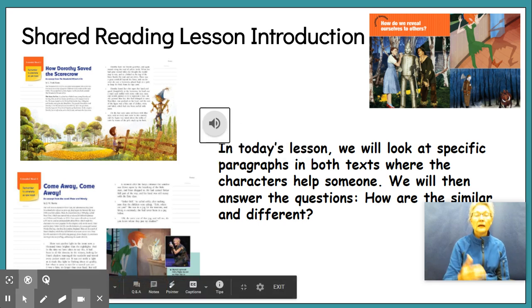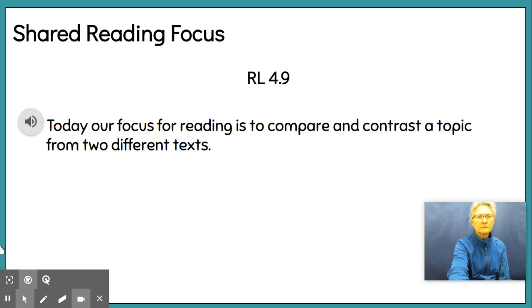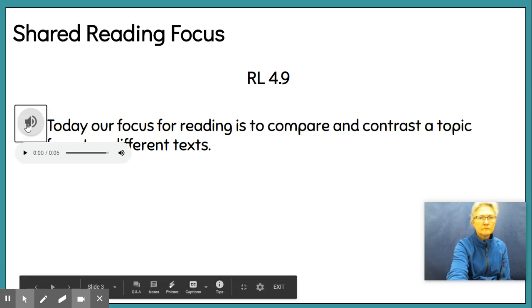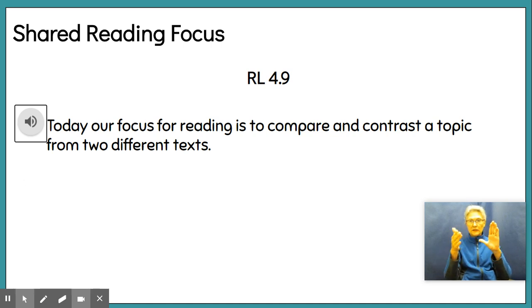In today's lesson, we will look at specific paragraphs in both texts where the characters help someone. We will then answer the questions, how are they similar and how are they different? Today, our focus for reading is to compare and contrast a topic from two different texts.